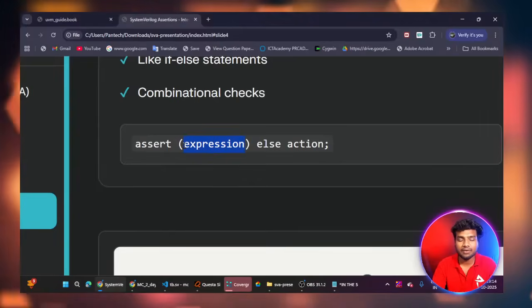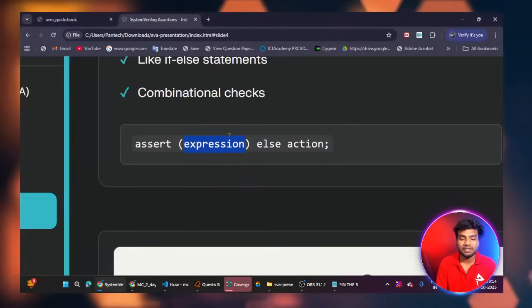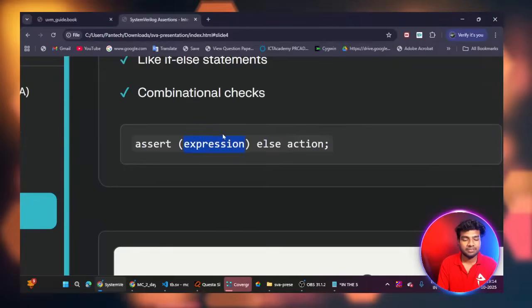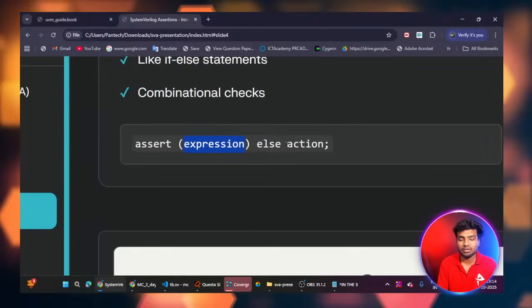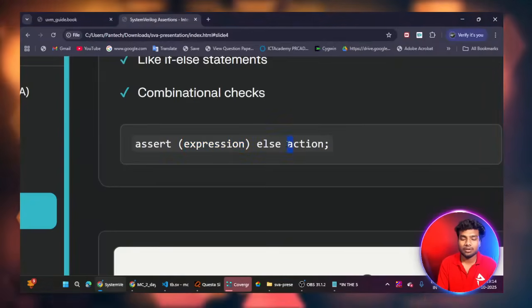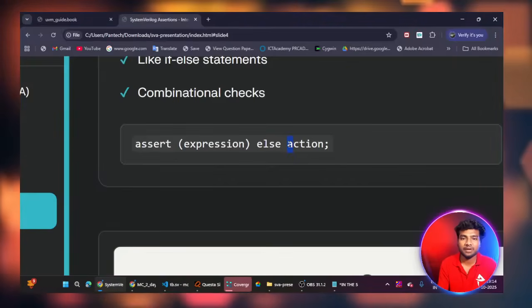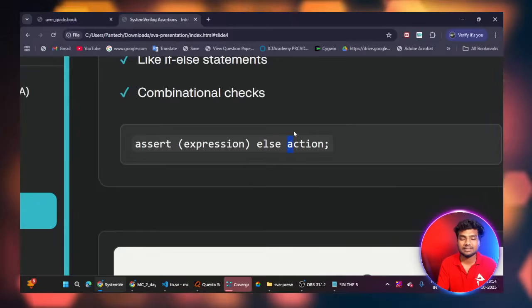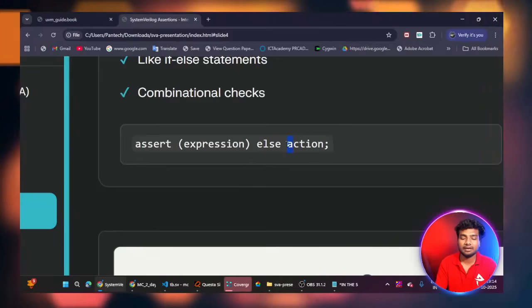So we have to give the signal expression here. If it is true, there is no error. If it is false, it will execute the else block. Here you have to give an action like an error statement, fatal error, or warning. We can write any statements here on the action side.